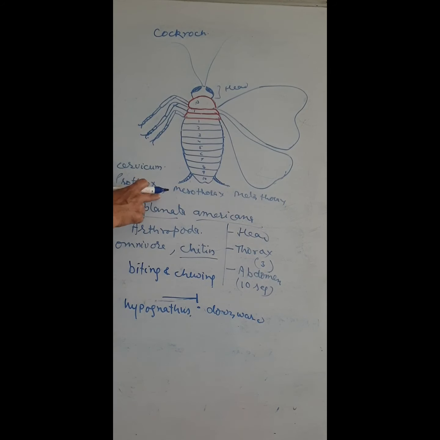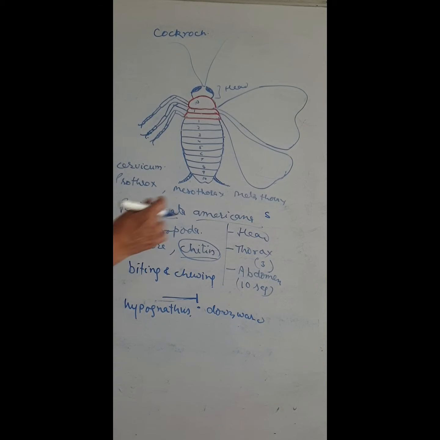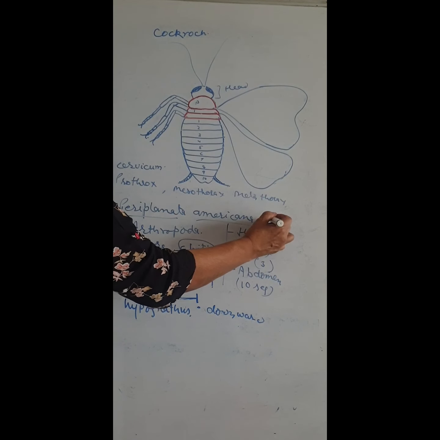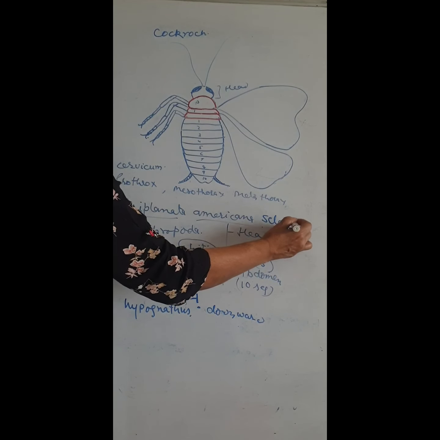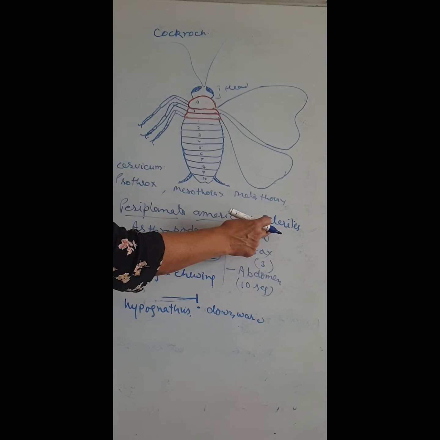The thorax is divisible into 3 parts and made up of small pieces of chitinous plates, called sclerites. The chitinous plates that cover the body are sclerites.